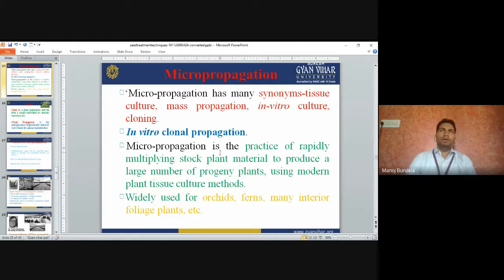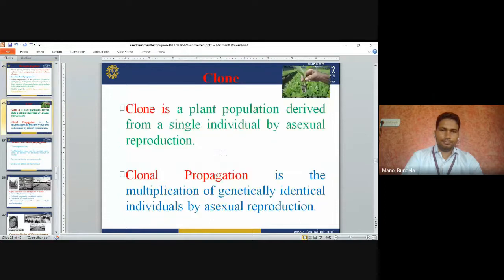So with the help of plant tissue culture methods, we will multiply the plants in a small area on a large scale. It is widely used for orchids, palms, and many interior foliage plants. In banana also we can use plant tissue culture, for the rapid multiplication of the plant material.